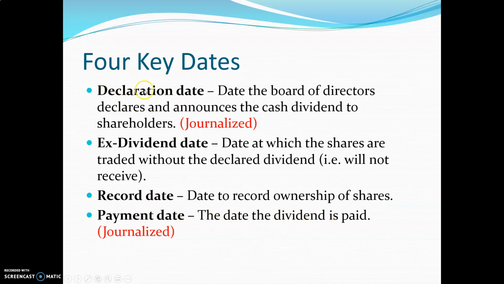So usually the declaration date will be about 30 days before the record date. The record date is going to be, let's just say, usually I think the third week of a quarter, and 2 days before that is what we call the X date. And this is because it takes 3 days usually for a transaction to go through and change the ownership of shares. So there's the ex-dividend date, and then there's a payment date, which is usually about 7 days after the record date, or possibly more.